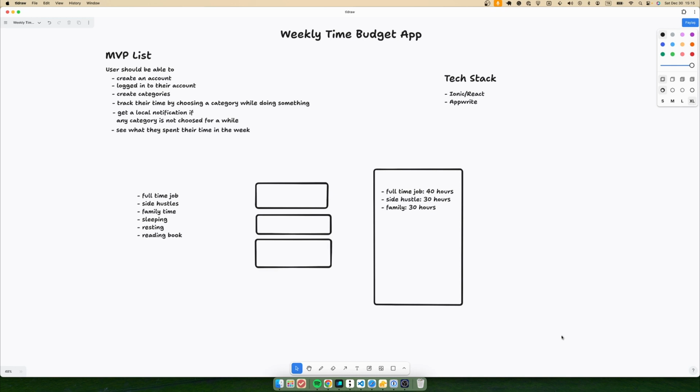So as I said at the beginning, before measuring it, before seeing exactly where you spend your time, you can't improve it. So this is the idea. I just want to solve my own problem, because I don't measure where I'm spending my time right now.